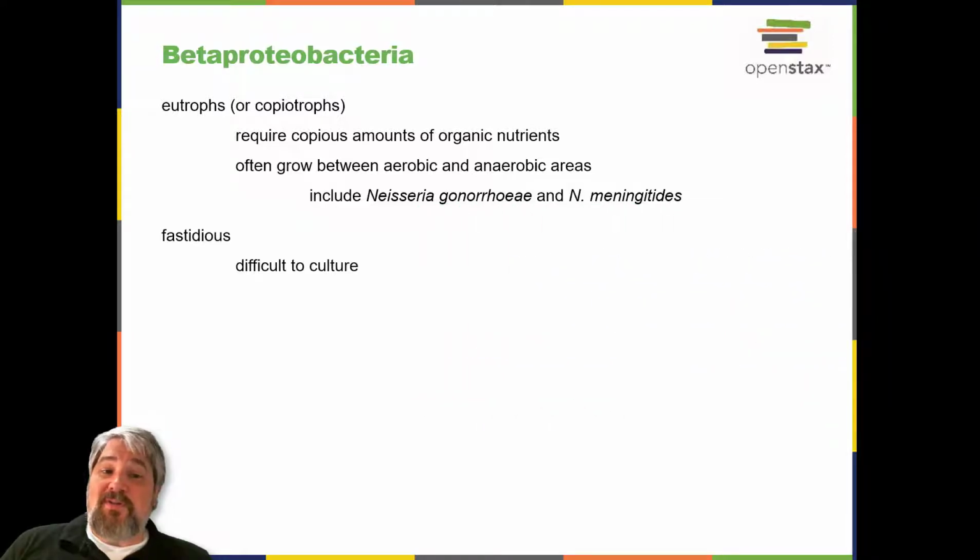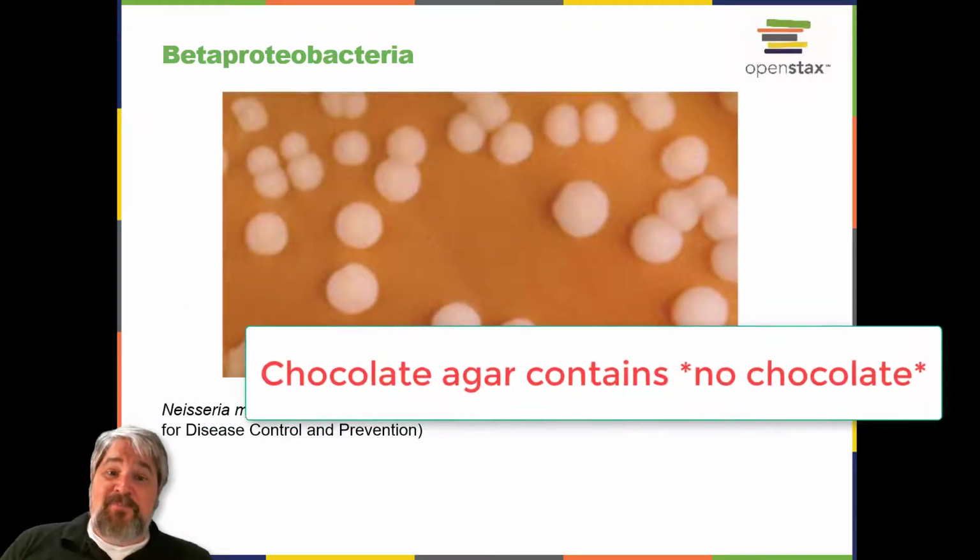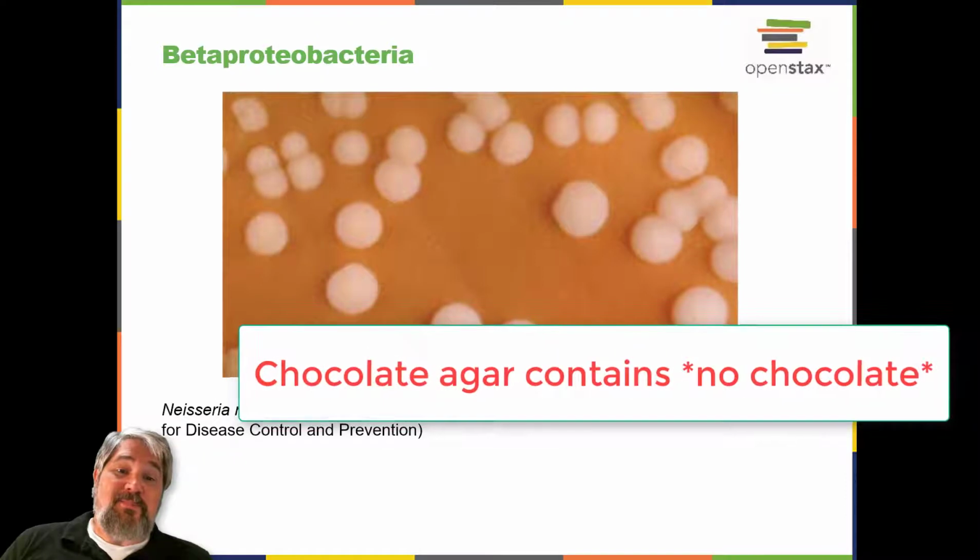For optimal growth and for the purposes of identification, Neisseria species are grown on chocolate agar, which is agar that is supplemented by partially hemolyzed red blood cells, which you can readily achieve by boiling your blood before you add it.